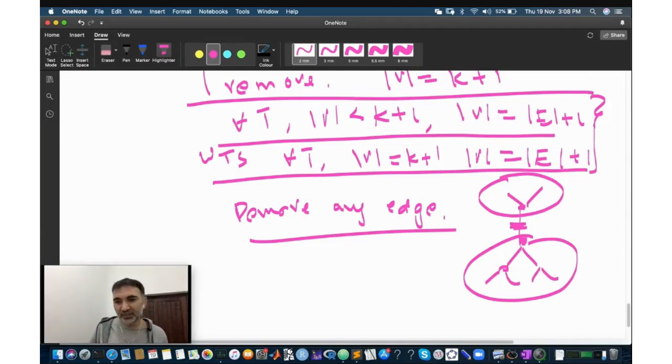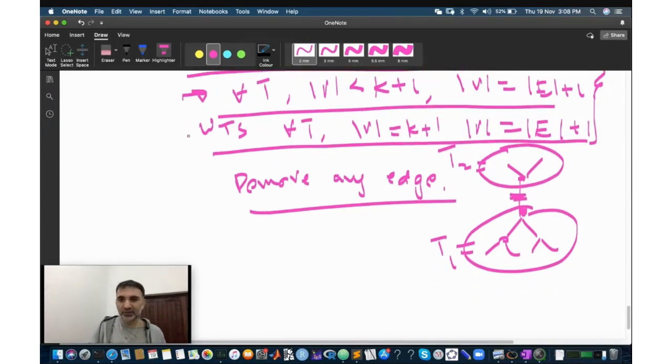But the thing is, by removing this edge, inside this tree, let's call it T1 and let's call it T2, the number of nodes inside this T1, which was K plus 1 in the original tree, is now definitely less than K plus 1. Okay? And the same happens here. Here also the number of nodes is less than K plus 1. Which means that I can apply my inductive hypothesis now.